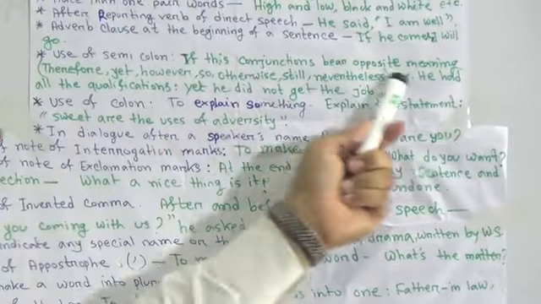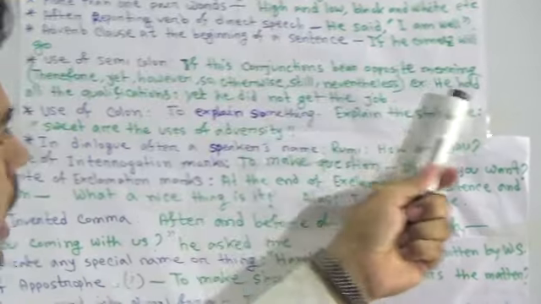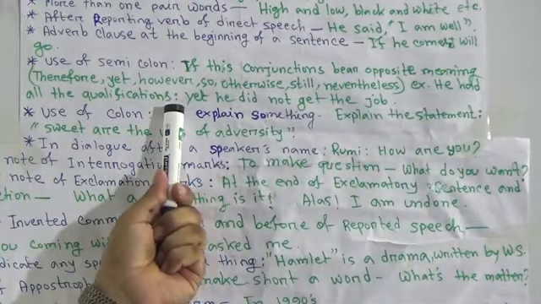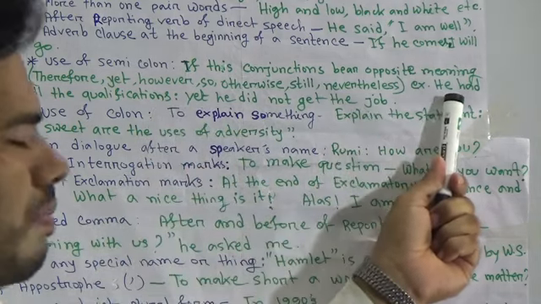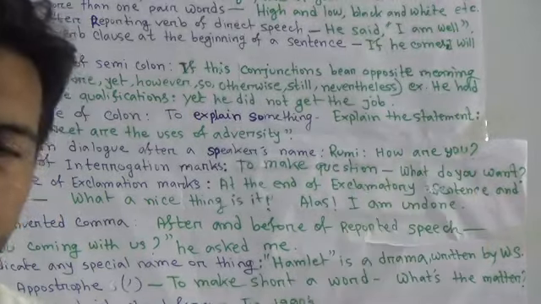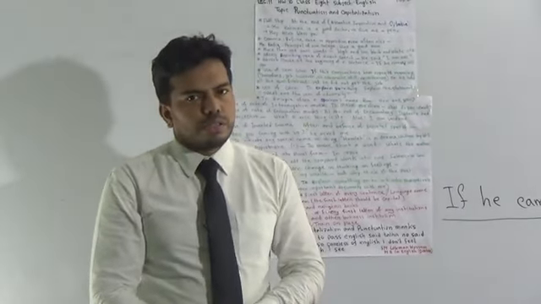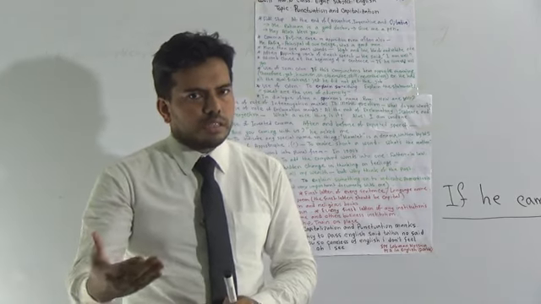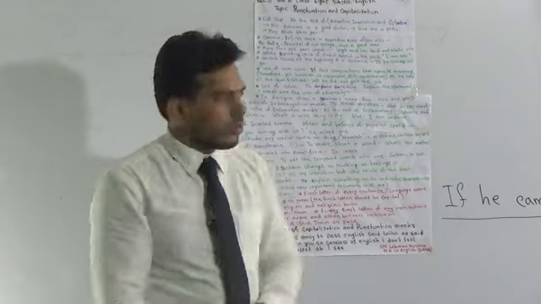Here is the example: he had all the qualifications, then I used semicolon, yet he didn't get the job. Here the first part bears positive meaning, having all qualifications, and the last part bears negative meaning, he didn't get the job. Between these we must use semicolon.